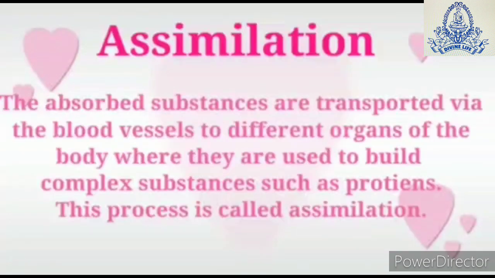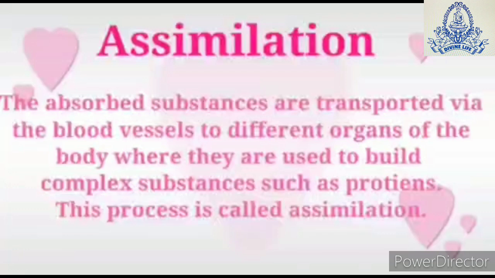Now, assimilation. Assimilation means the absorbed materials which are transported via blood vessels to different organs where they are used to build complex substances such as proteins, and this process is called as assimilation.